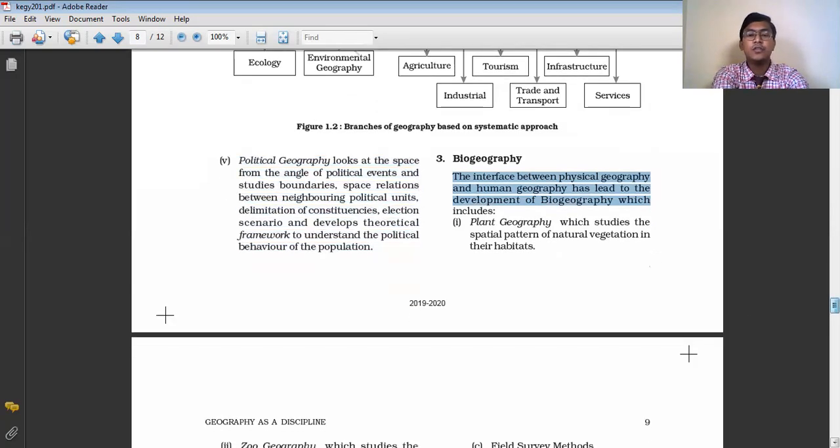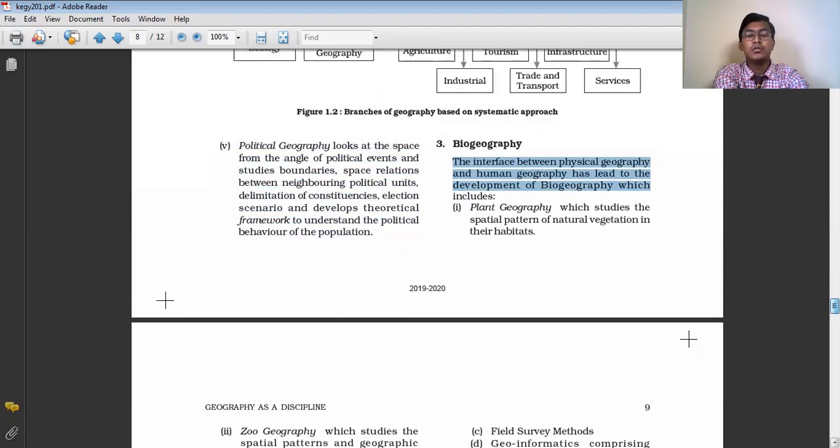This biogeography can mainly be divided into different types of branches, such as plant geography. In plant geography, we study the spatial pattern of natural vegetation in their habitat. We basically study natural vegetation and the types of forest, depending upon their climatic conditions and the areas where they are found. Like in our country, we study the different types of forest. In the same way, the natural vegetation of the world is studied in different ways. That is a part of plant geography.